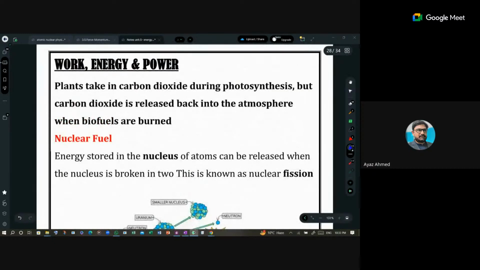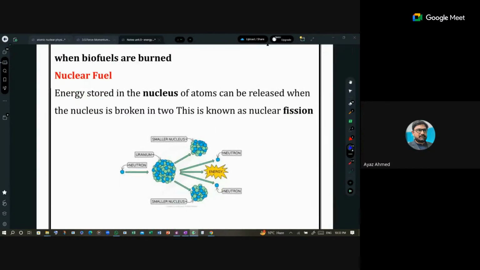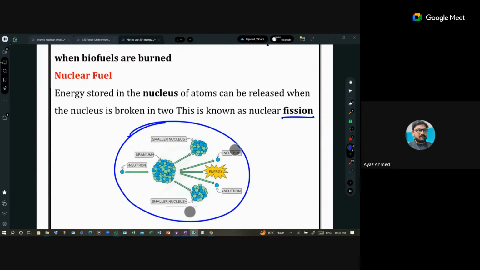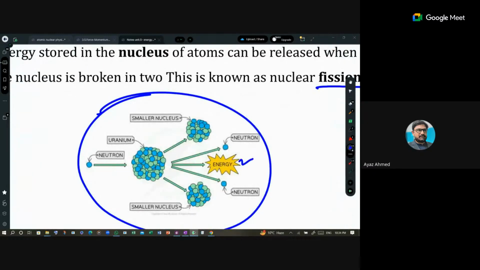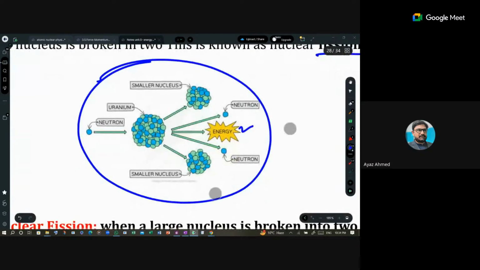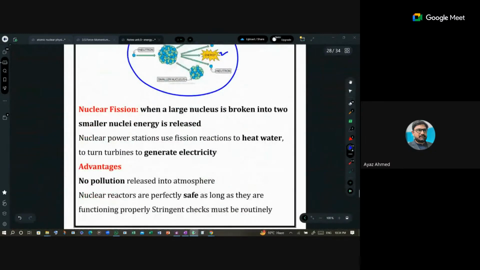Now we will talk about nuclear energy. Nuclear fuel is usually uranium, which undergoes fission in nuclear power plants or atom bombs. But because bombs are not under control, I do not consider them an energy resource. Uranium is split into two small particles and then energy is released. This is a chain reaction. In that topic, inshallah, I will make you clear. Then it is nuclear fission and then fusion.